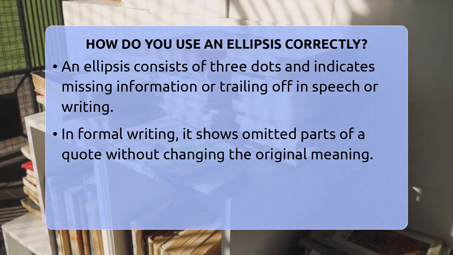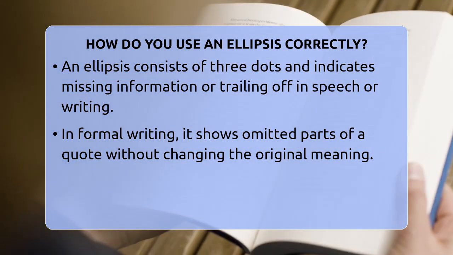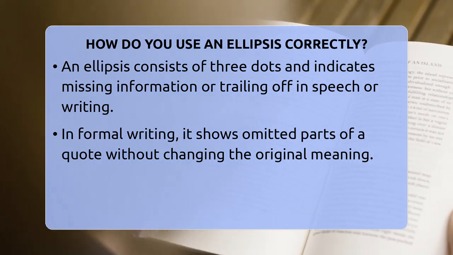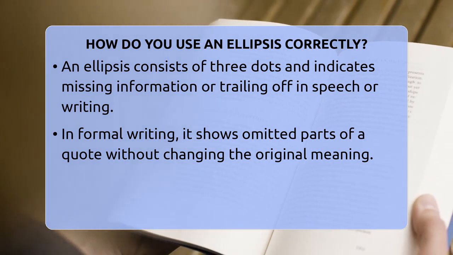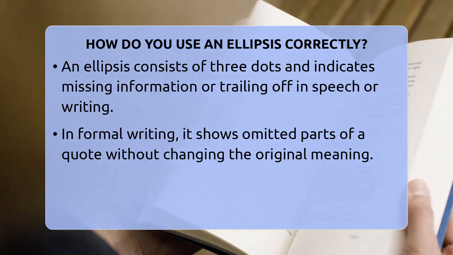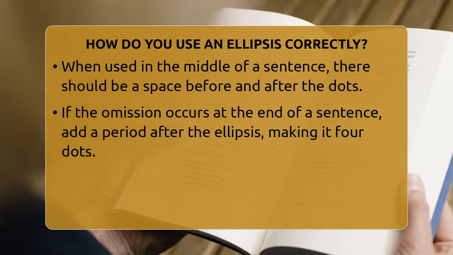In formal writing, an ellipsis is mainly used to show that part of a quote has been left out. For example, if you are quoting a long sentence but only want to include part of it, you can use an ellipsis to show where the words were removed. The key is that the omission shouldn't change the original meaning.